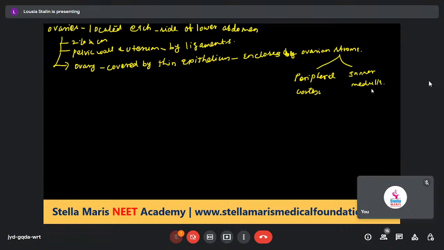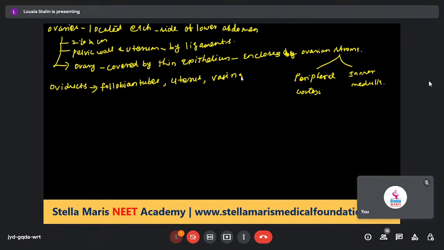Next one is the oviduct. Ovary along with the oviduct. The oviduct is referred to as the fallopian tube. Then the oviduct leads to the uterus, and the uterus leads to the vagina.